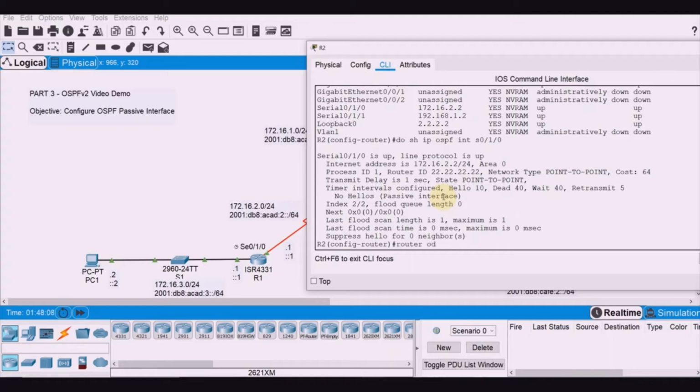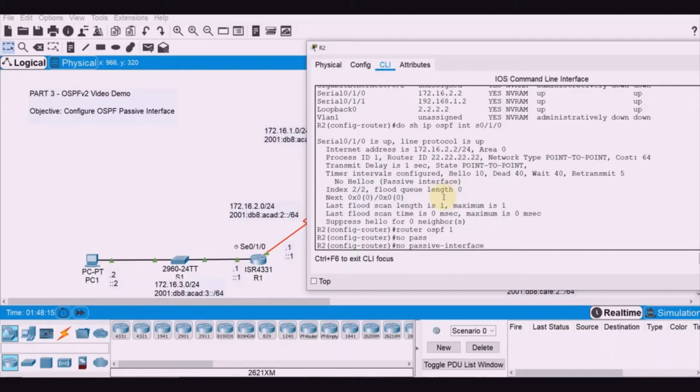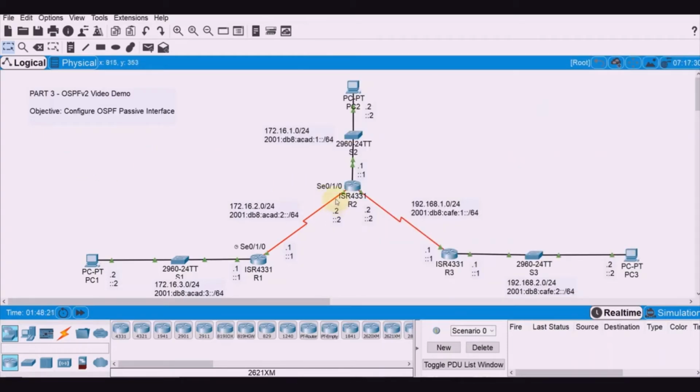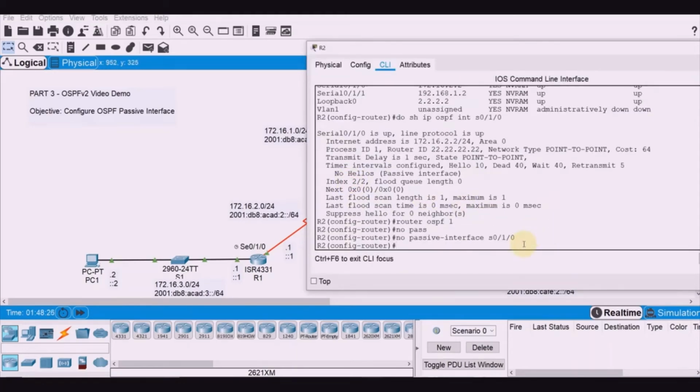Router OSPF. Okay. So let me remove, no passive interface. Right. So that should be serial 0/1/0. Let me verify the interface. Okay. So again, serial 0/1/0 there. Right. So we already have removed it.